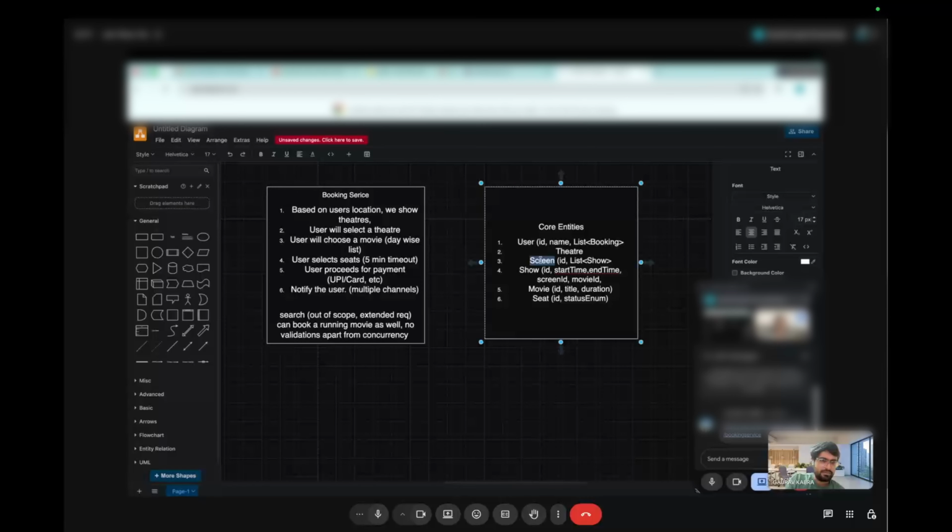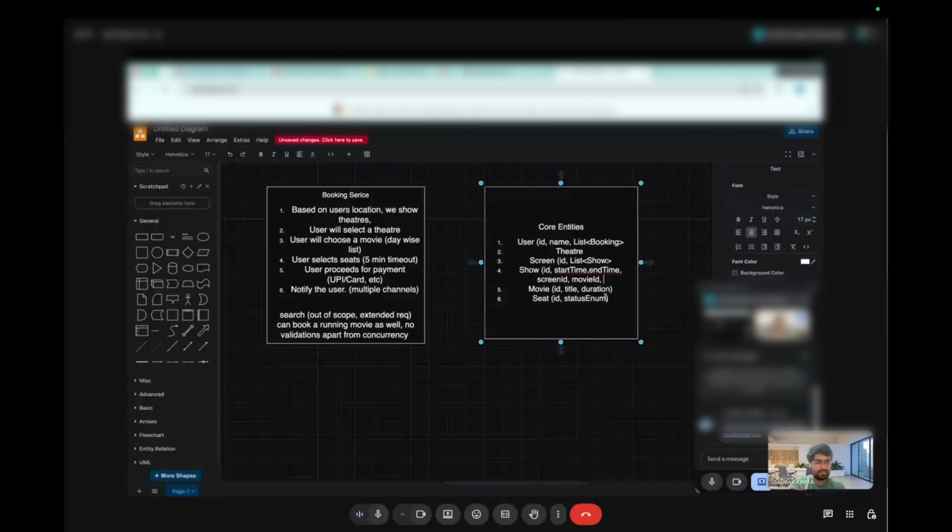Booking the seat logic, then confirming it, locking it, all that logic will depend on a particular show. If we put it in screen and we change the status, then for the same screen a different show, we can't put that logic, right? You are talking about the seats booked by this user for the show, not all the seats. Okay, got it.